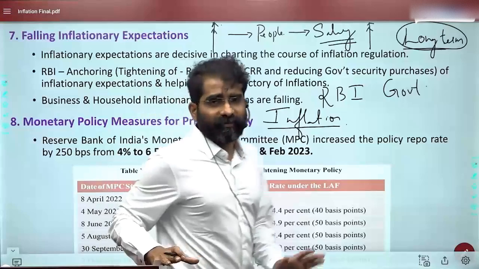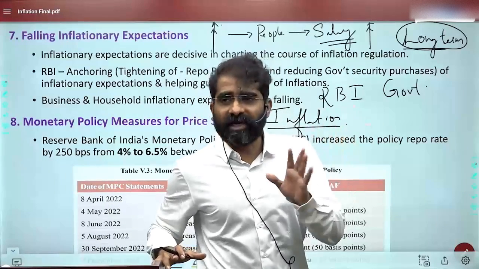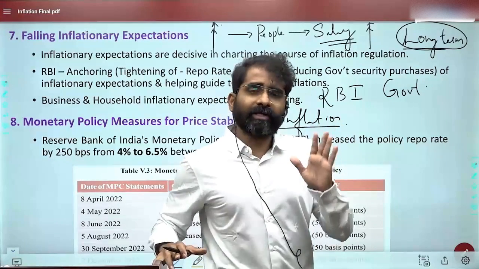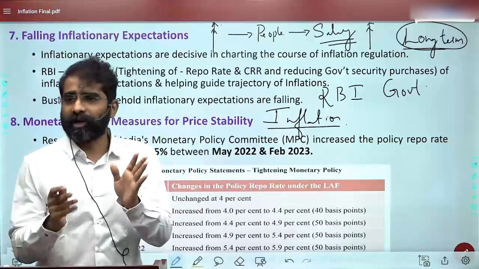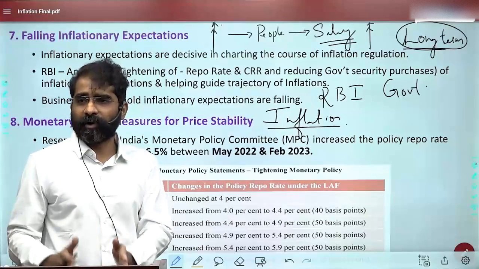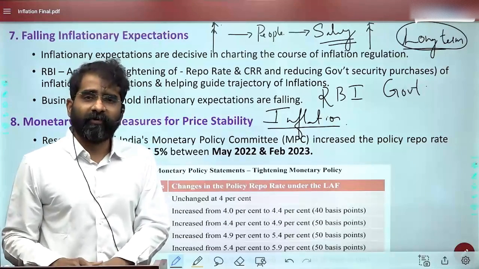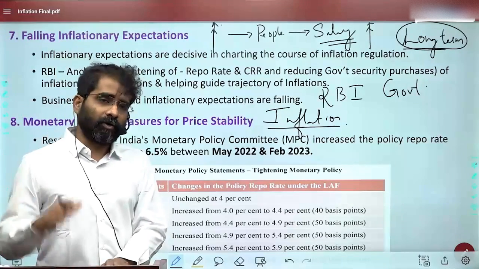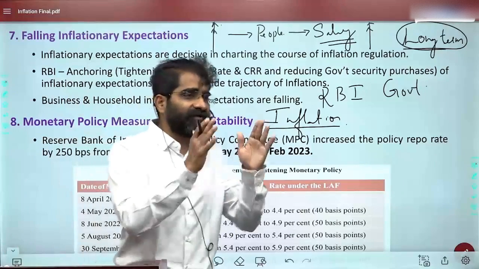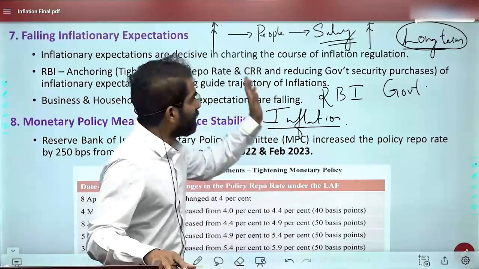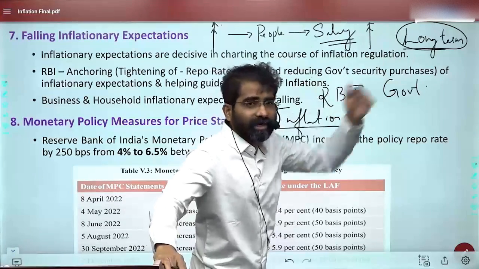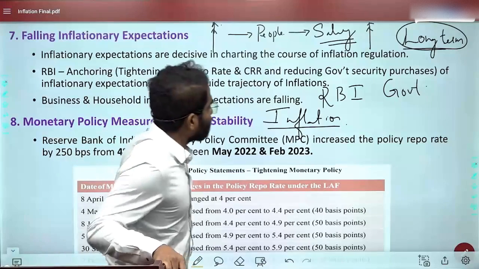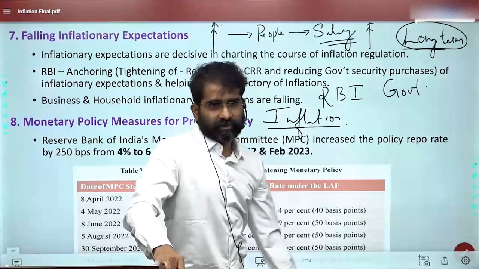For example, if in the long term they believe the Ukraine war's impact on inflation is something the government will fail to control, or they believe that RBI's monetary policy of increasing 250 basis points from 4 to 6.5 will not be in a position to reduce inflation, and that it is beyond RBI or government's control, then the inflation expectations will be on a higher side. If inflation expectations are on a higher side, then automatically inflation is also going to increase.